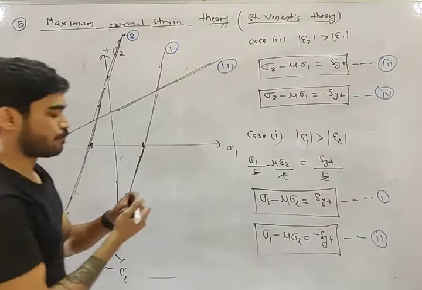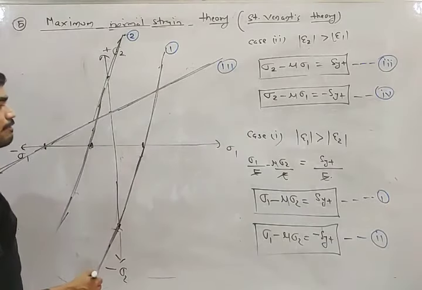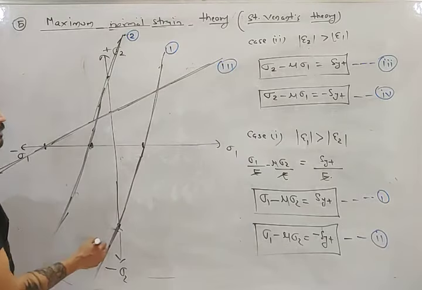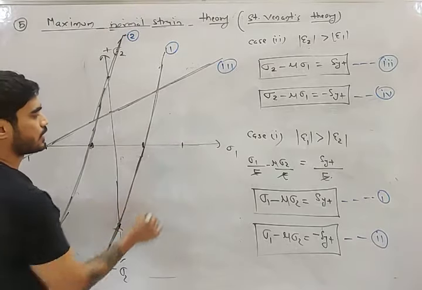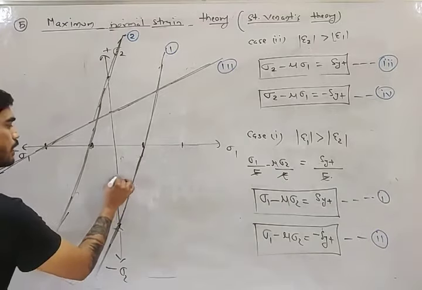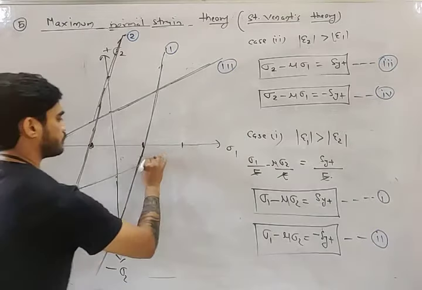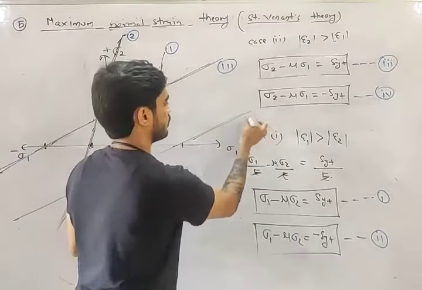Okay, now my friend, put the values here. Sigma 2 equals 0. What will you get? Sigma 1 will be equal to plus SYT by mu, and when sigma 1 equals 0, sigma 2 will be minus SYT. So we'll get this straight line. This will be the fourth straight line.